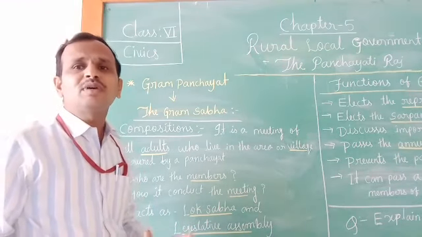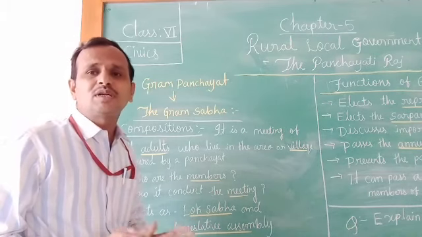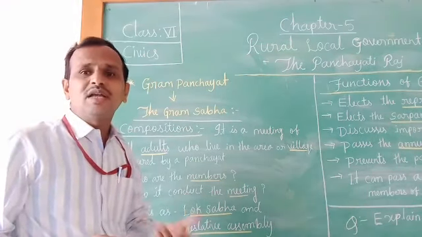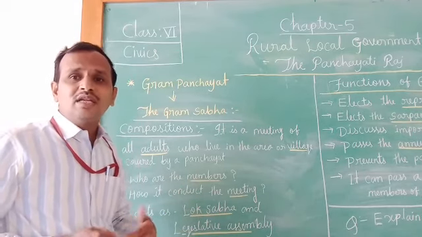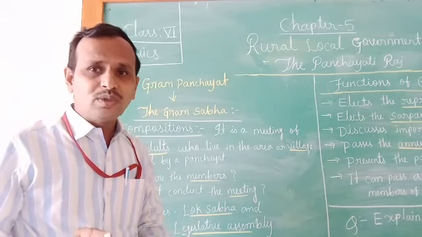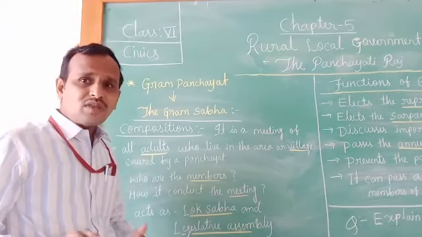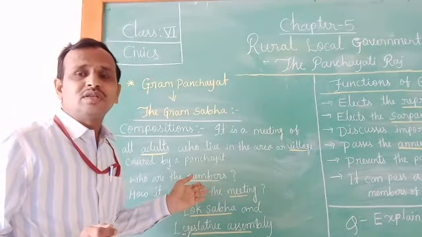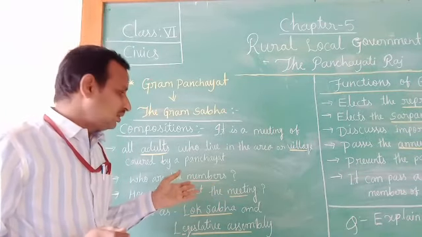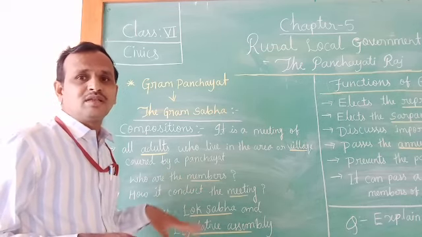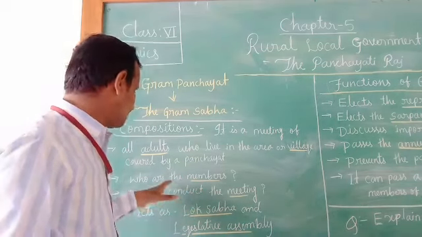The eligible members of the Gram Sabha are those whose age is 18 and above, whose name is also in the voter list, and who live in the village. They are all known as members of the Gram Sabha.